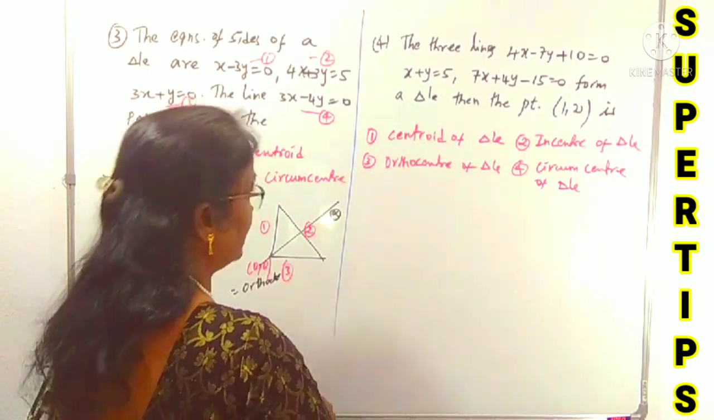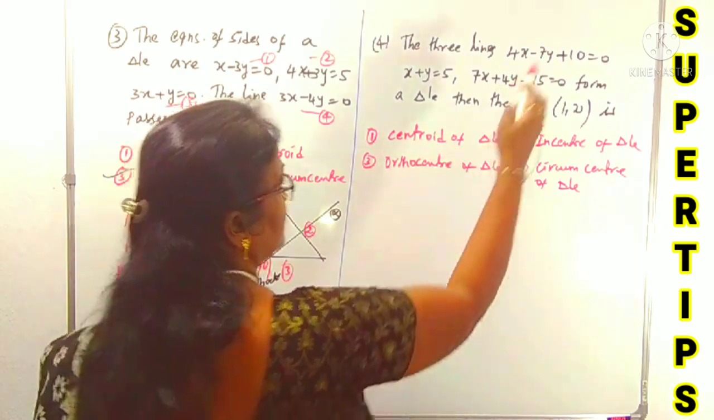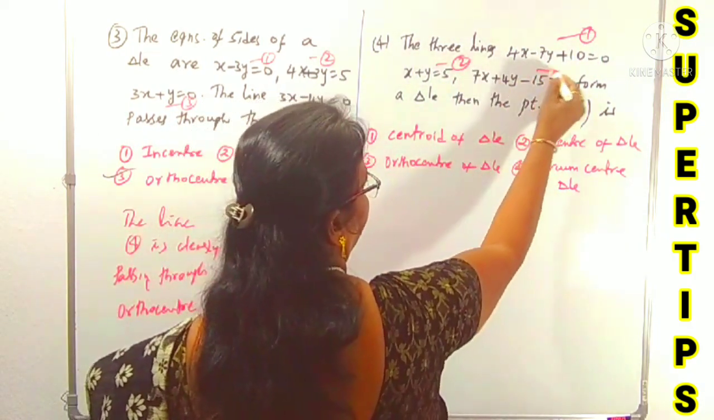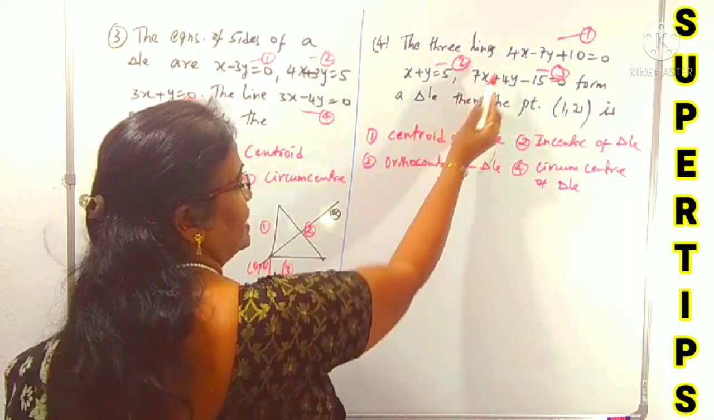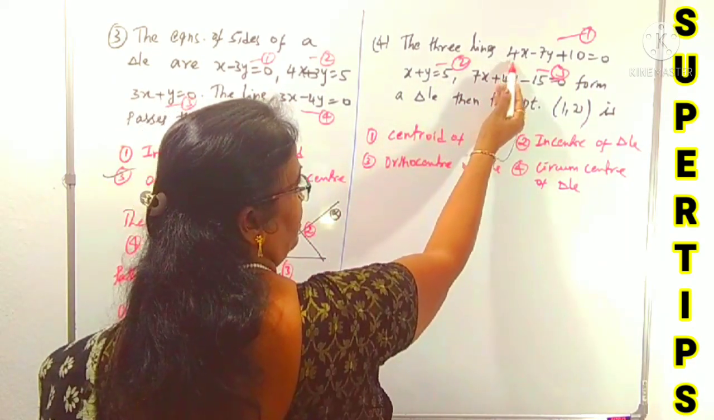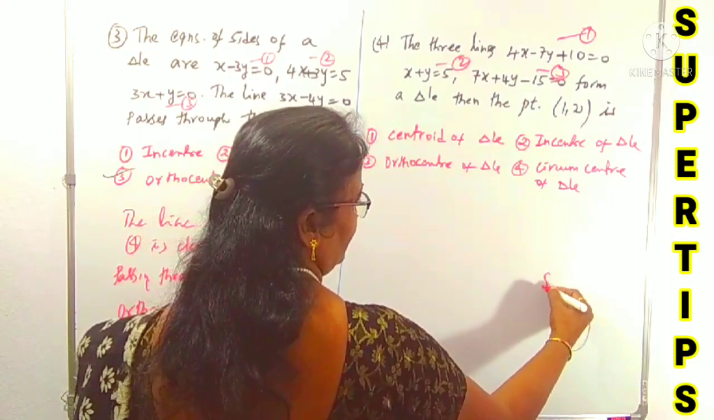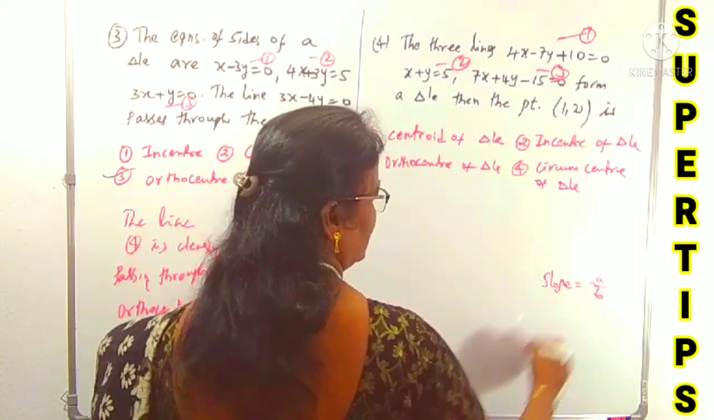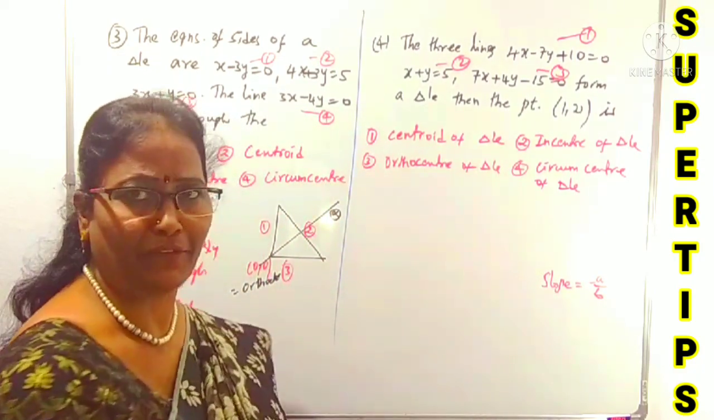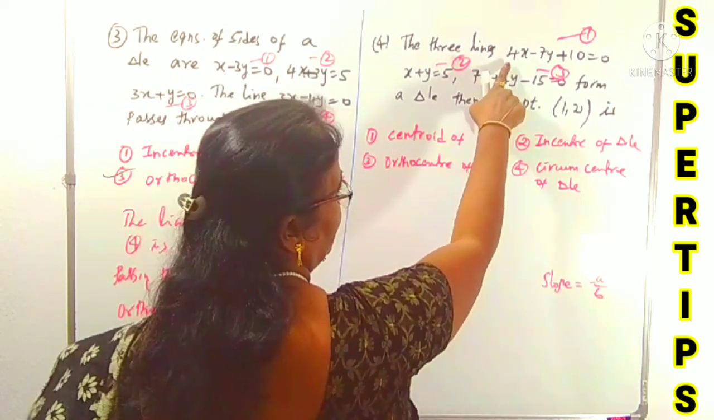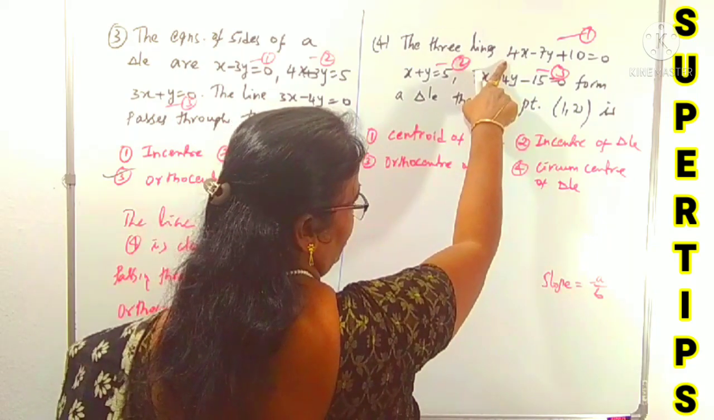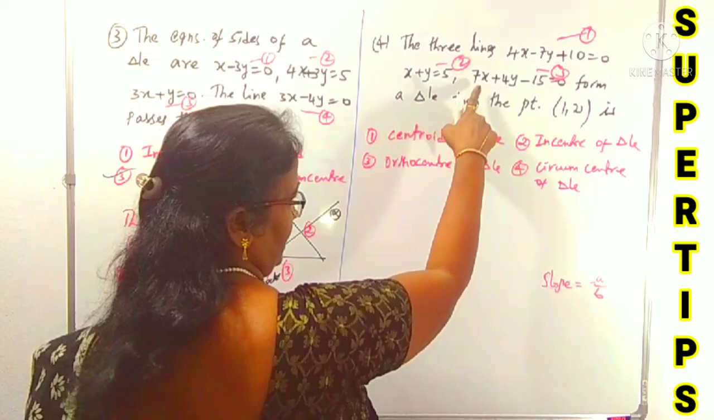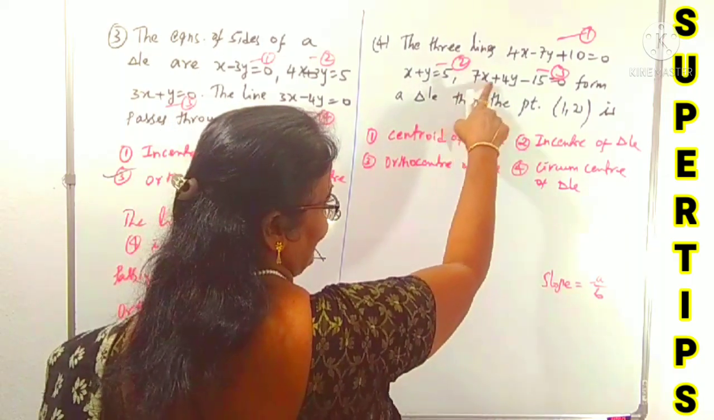Here also we can understand that this is line 1, this is line 2, this is line 3. So line 1 has slope 4 by 7. You know what the slope of a line is? Slope of the line formula is minus a by b, and all those values are given in part 1. So minus a by b means minus 4 by minus 7, which is 4 by 7. And line 3 has slope minus 7 by 4.